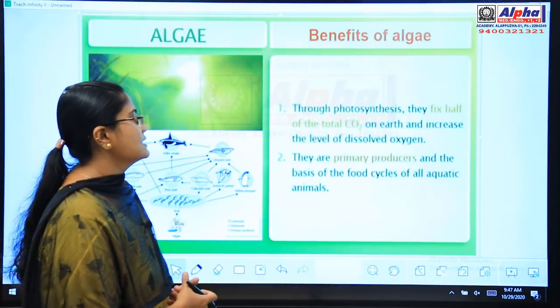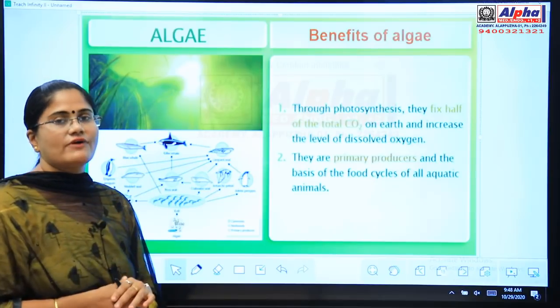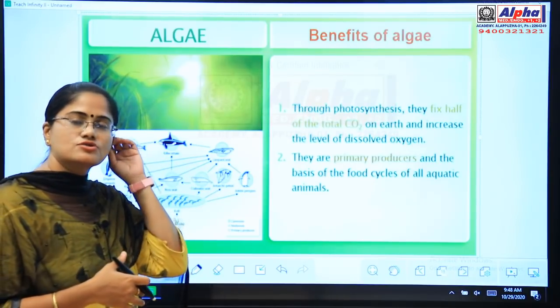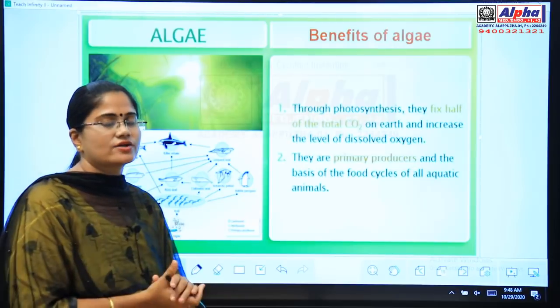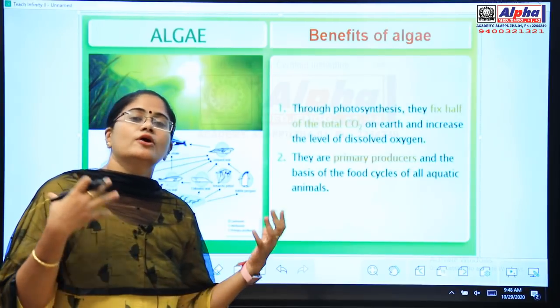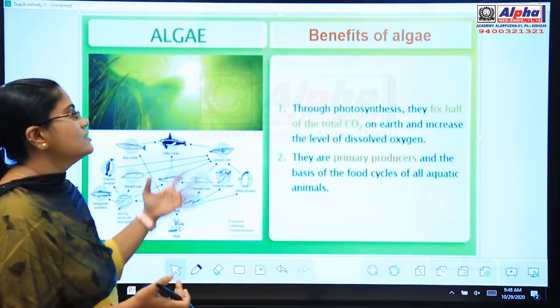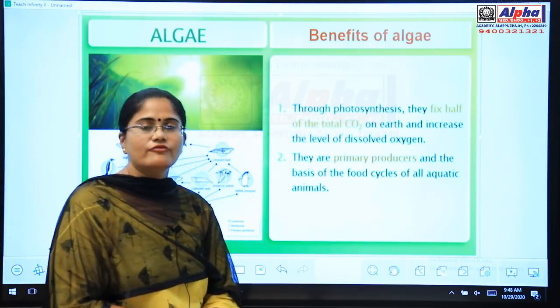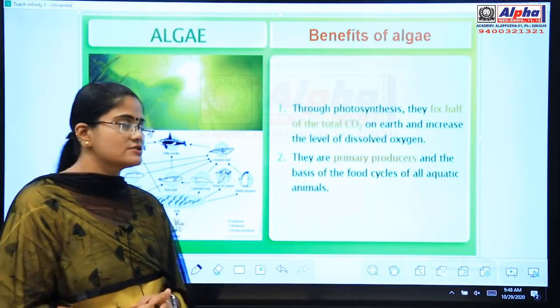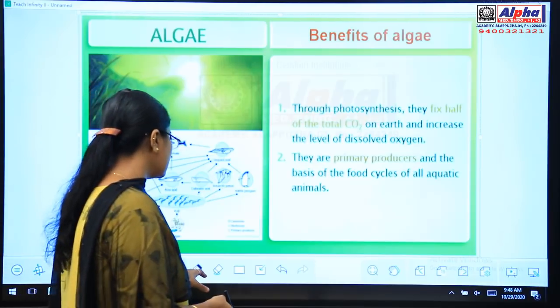So here we can see the benefits of algae. So far we studied about the general characteristics of algae, and we studied about the reproductive method of algae. So again we are going to study the benefits of algae, means the useful effects of algae. First point is